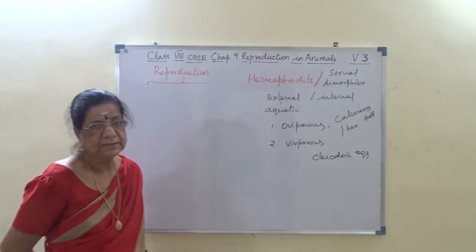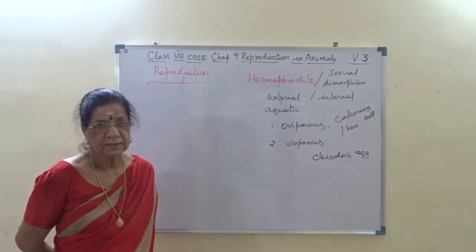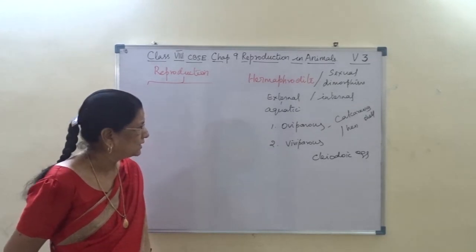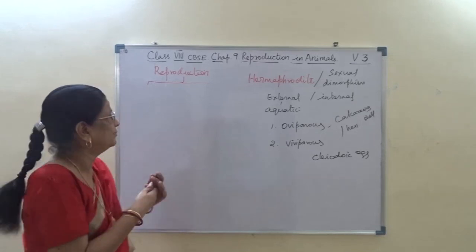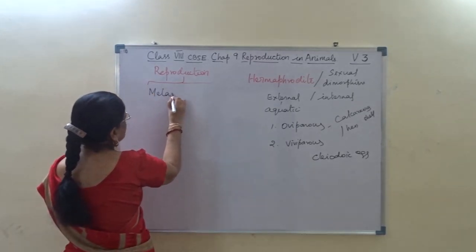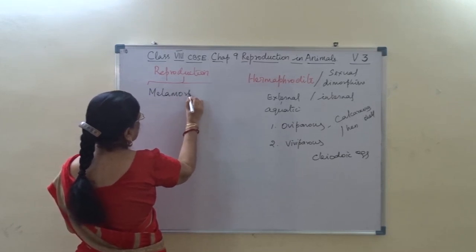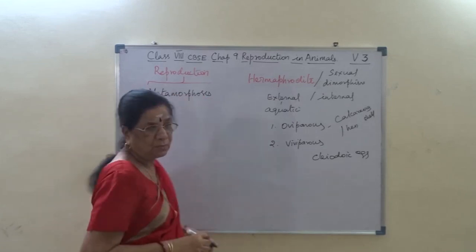So now, these technical terms that we know as external fertilization, internal fertilization, oviparous and viviparous, we come across another term called metamorphosis. What do we know?